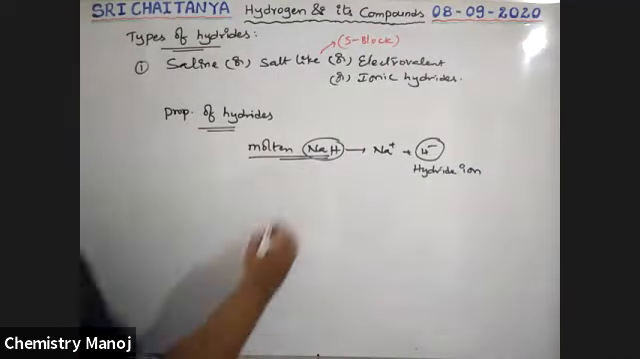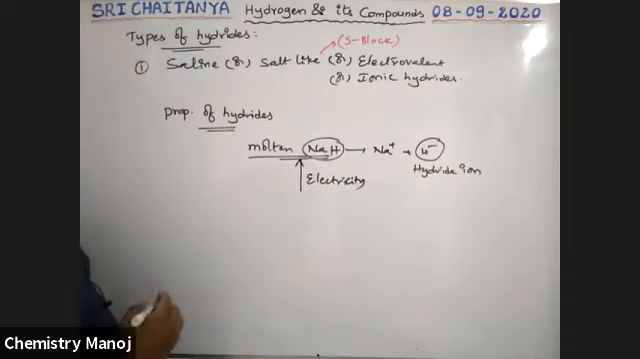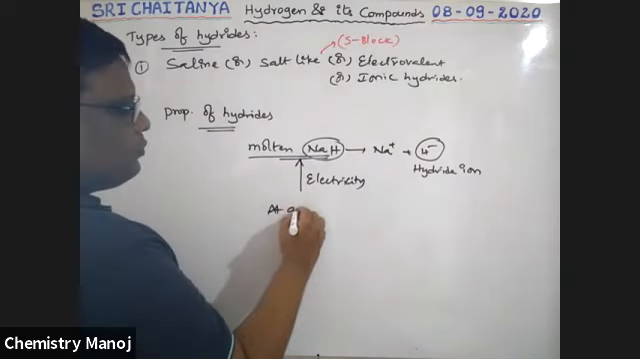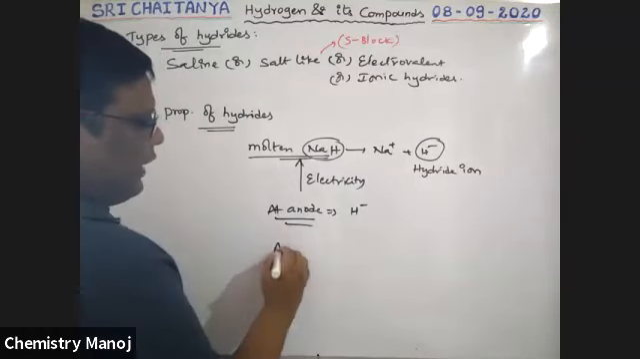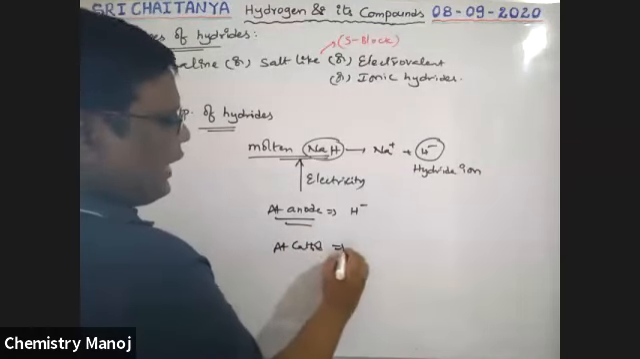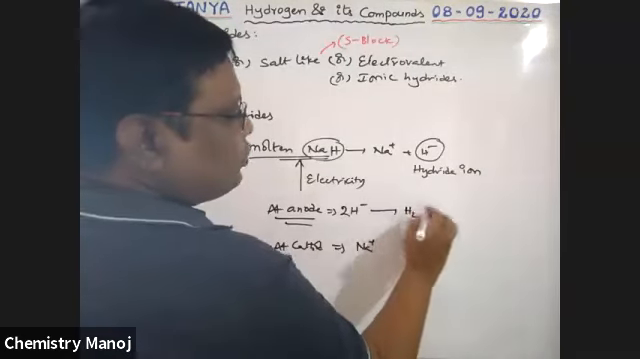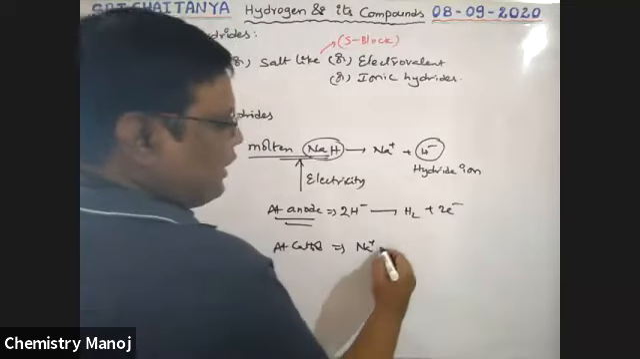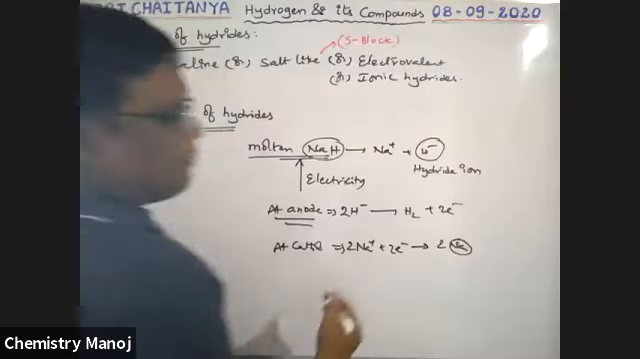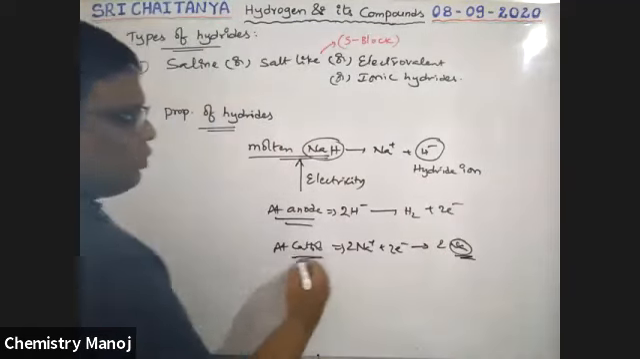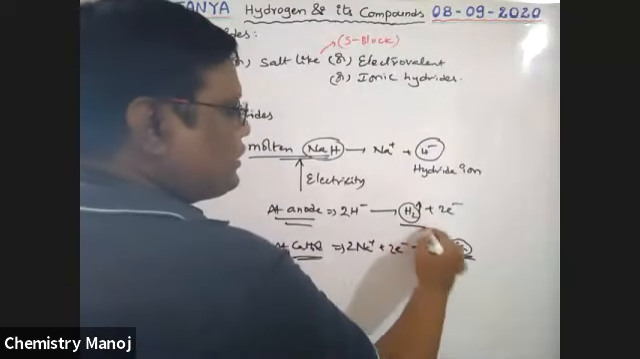Now if you pass electricity through this, at the anode the anion H minus ion is there. At the cathode, the cation Na plus ion is available. So 2 H minus ions lose 2 electrons and convert into hydrogen gas, and 2 electrons are gained by Na plus, giving sodium metal. Sodium metal is formed at the cathode and hydrogen gas is liberated at the anode.